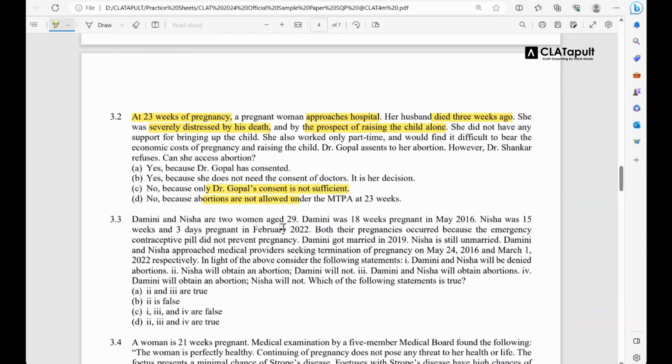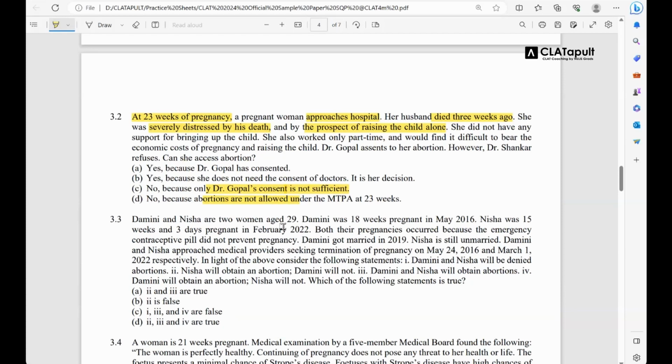Yes, sir. If in this question there are two parameters, and in one of the options it was given that because her husband has died, that's why she's claiming for an abortion, then what option should we choose? The husband died reason, or that the second doctor is not giving his consent reason?